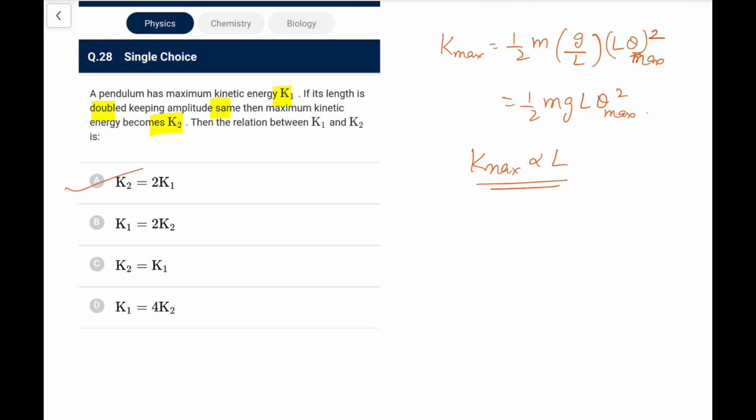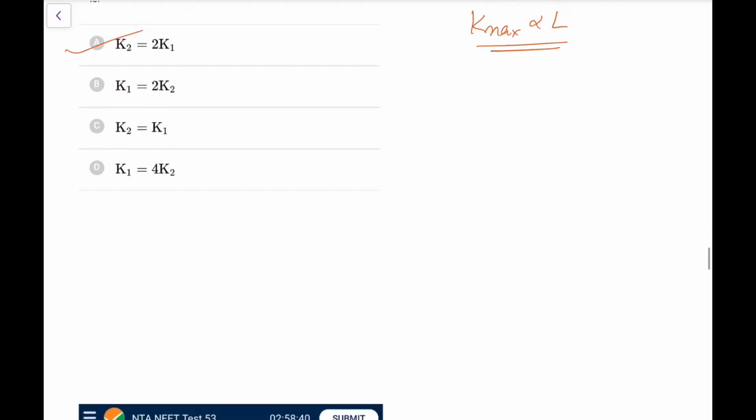Same question came sometime before. I told you then also, here amplitude means angular amplitude, not the linear amplitude, otherwise the answer will be different.